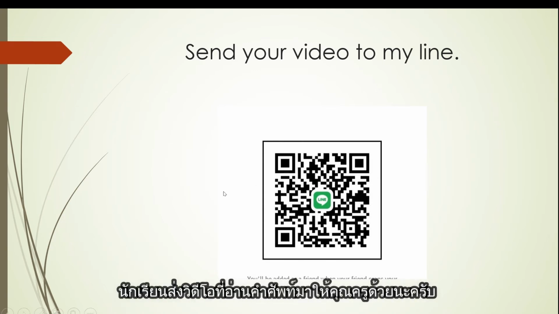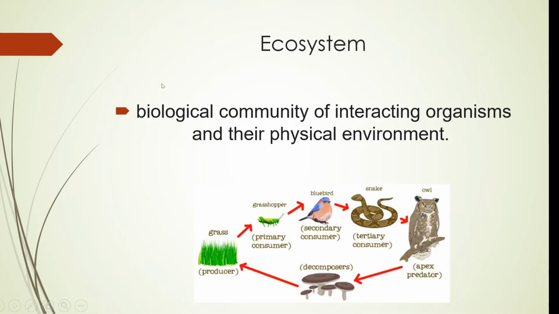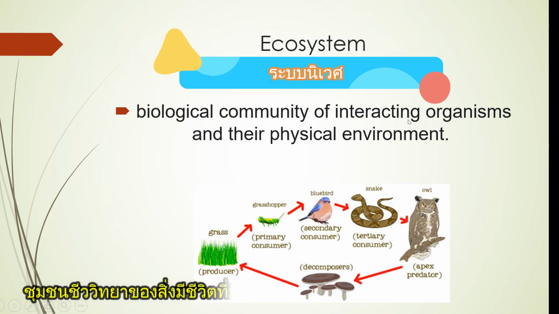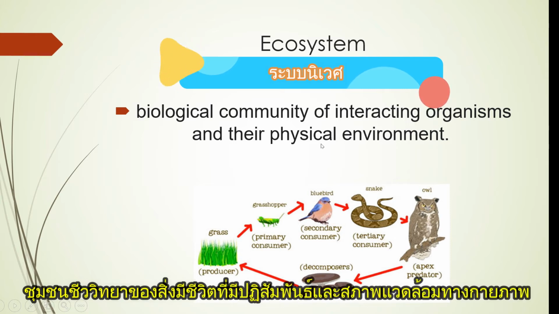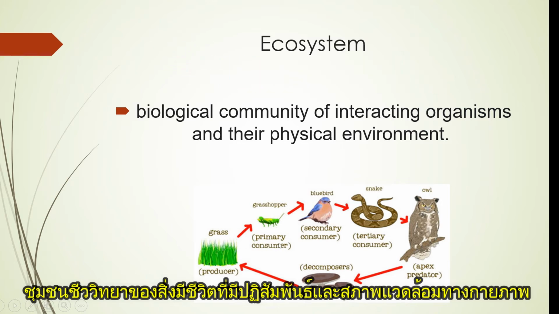This is my line ID, after you record your video. So what is ecosystem? Ecosystem is a biological community of interacting organisms and their physical environment. So they are a community, okay? They're interacting with each other so that they will live.